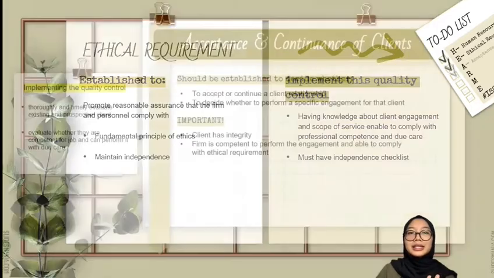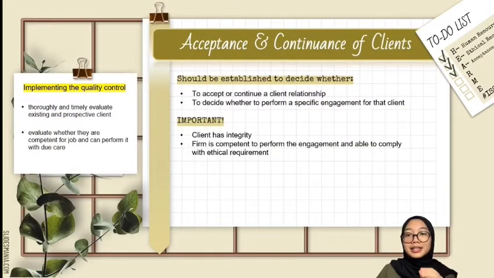The third element is acceptance and continuance of clients and engagements. This element provides guidance on determining whether the firm is able to accept or continue a client relationship or specific engagements. The policies and procedures should be established to decide whether to accept or continue a client relationship and to decide whether to perform a specific engagement for that client. It is important to ensure that the client has integrity, the firm is competent to perform the engagement, and able to comply with ethical requirements. In this slide, you can see the example on how the firm can implement this quality control.